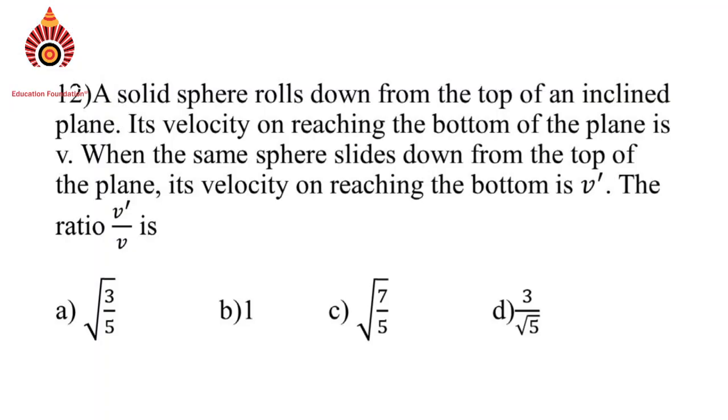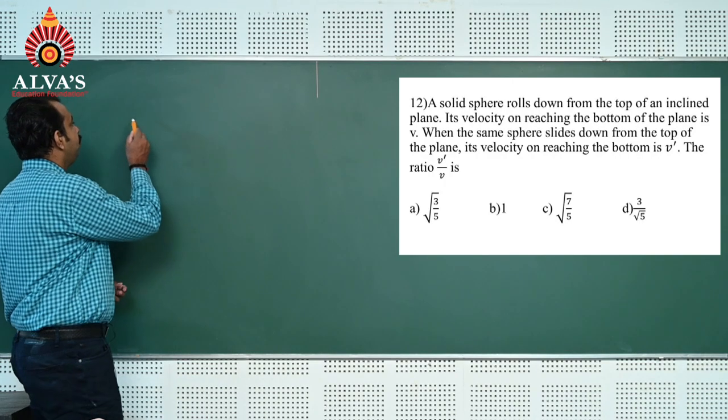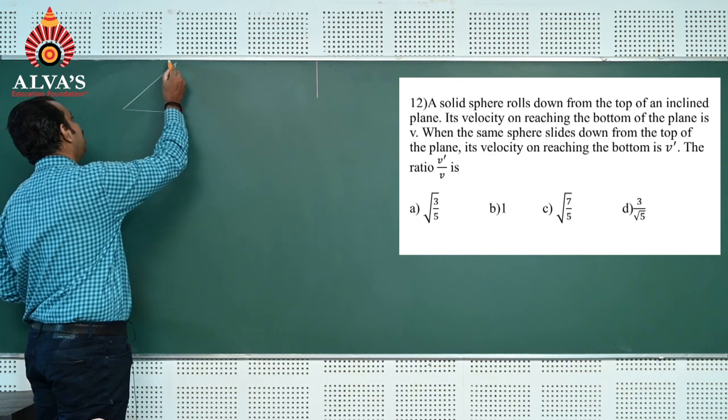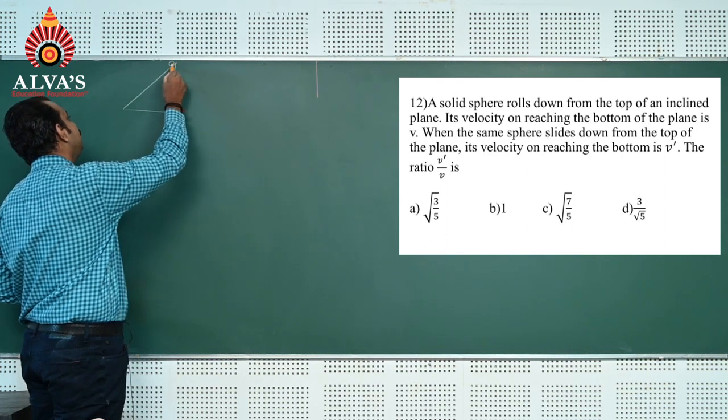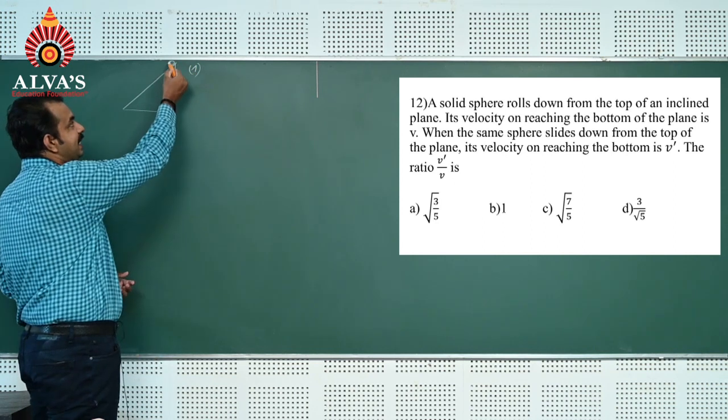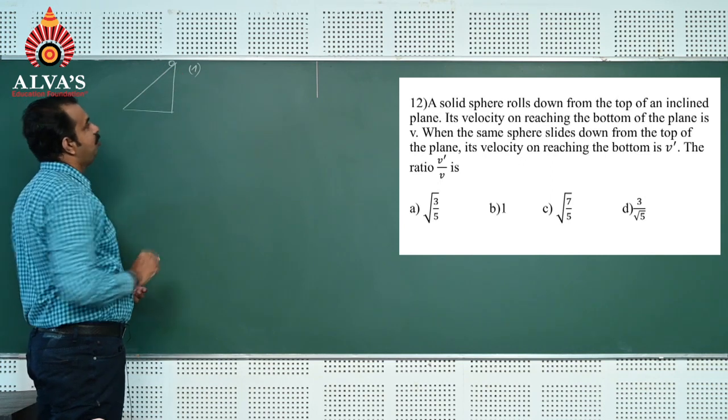Question number 12. A solid sphere rolls down from the top of an inclined plane. Its velocity on reaching the bottom of the plane is v. When the same sphere slides down from the top of the plane, its velocity on reaching the bottom is v dash. The ratio of v dash by v is asked. We can first consider the inclined plane. A solid sphere is kept at the top. In the first situation, when it is released, it rolls and reaches the bottom.